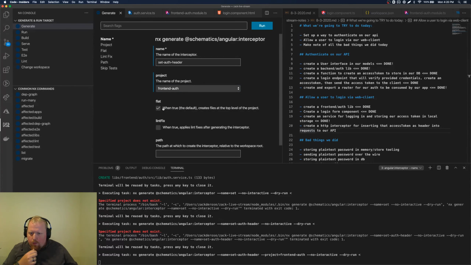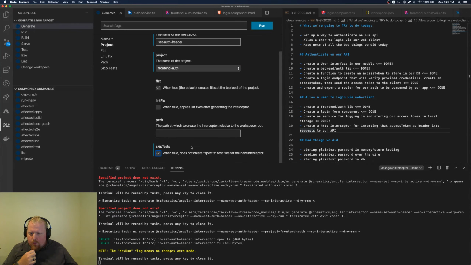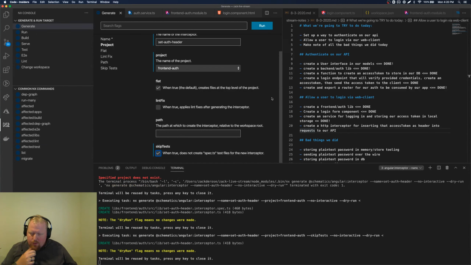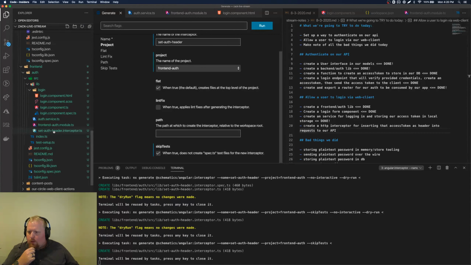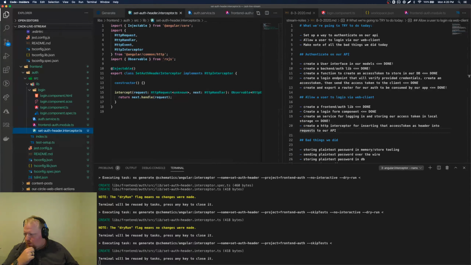There we go. Flat. Skip tests. Nobody needs no tests. I mean, we do, but we'll do it in end-to-end stuff. All right, so we'll create our new auth interceptor. Let's run it. And there she blows.